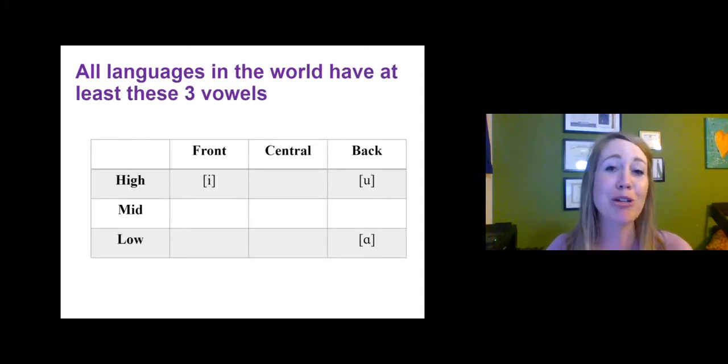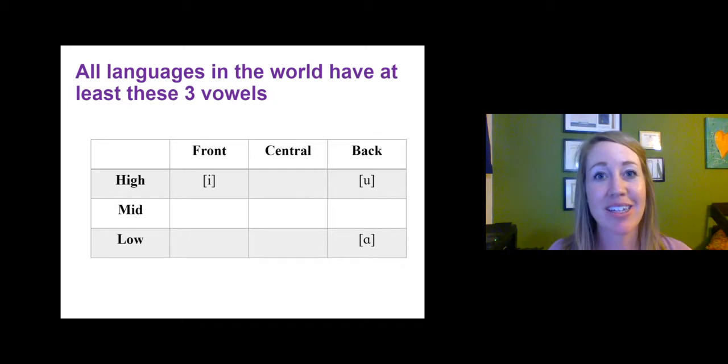So there's some good news with vowels, even though I just made it sound doom and gloom and really complicated. And that's this. Every known language in our world, again, known, I stress the word known, shares 3 vowel sounds. And this is super important for a couple reasons. The number one reason being that no matter the student you're working with, or what language you come from and the language you're trying to learn, every language will share these 3 sounds.